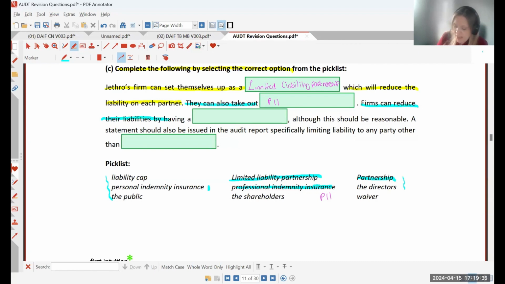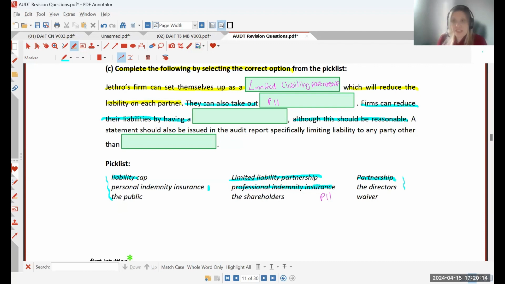Firms can reduce their liabilities by having a something, although this should be reasonable. Okay, so this is going to be a liability cap. So if you remember, firms can have a liability limitation agreement with their client, which is also known as a liability cap. What this means is there will be an amount that is capped that the auditor would need to pay if they were found to be liable. However, this cap must be reasonable and it must be agreed on before the audit begins.